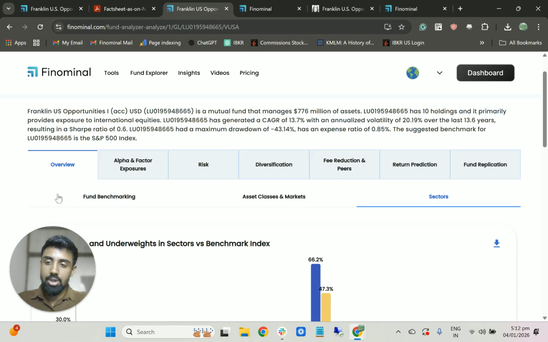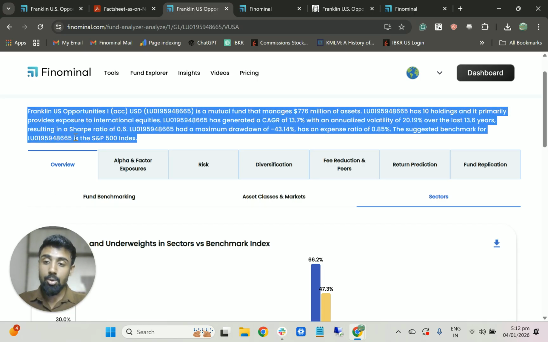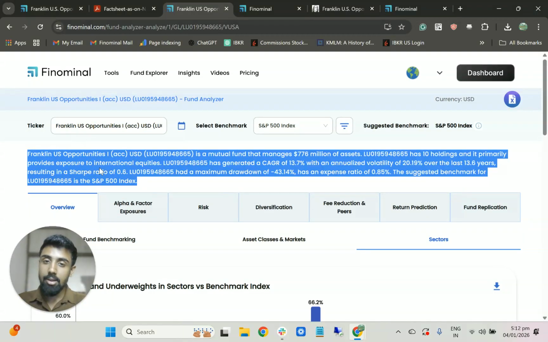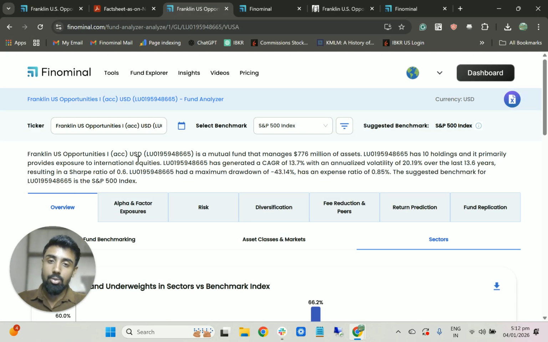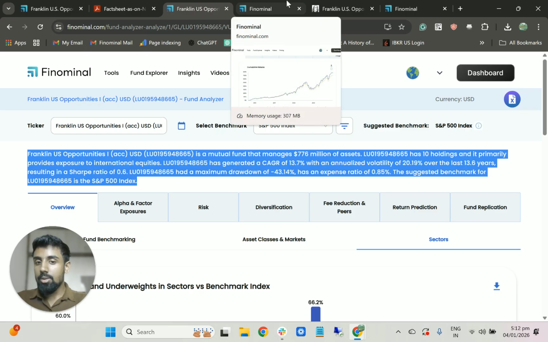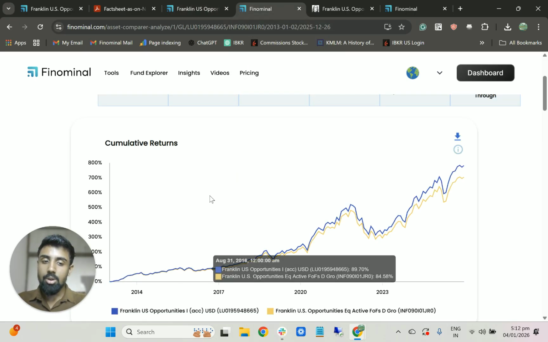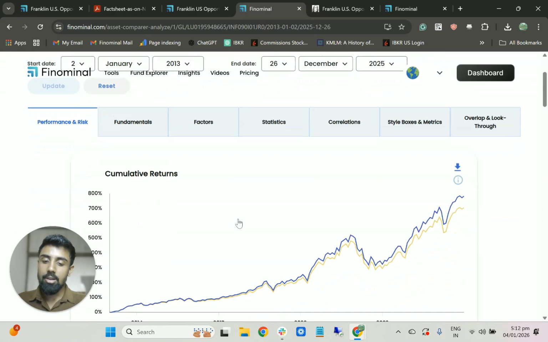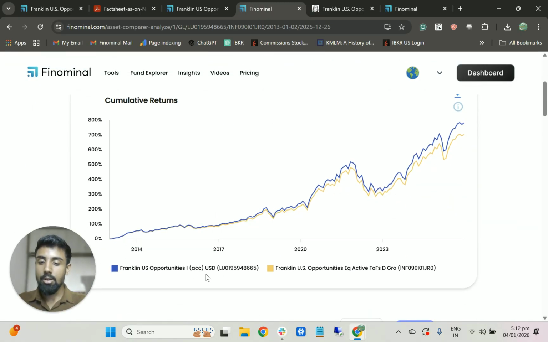Now that we have looked into the fund of fund, and I've shown you a way to analyze the fund that this fund of fund is holding, it brings us back to those two main questions that we discussed at the start. First is the expense ratio. So to debunk this expense ratio, I'm going to compare these two funds, which is the fund it's holding and also the fund of fund, right?